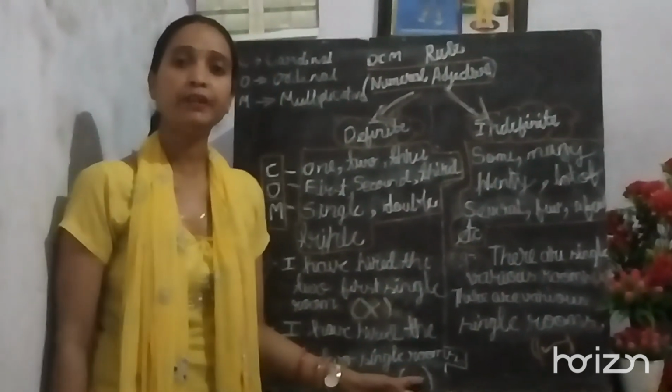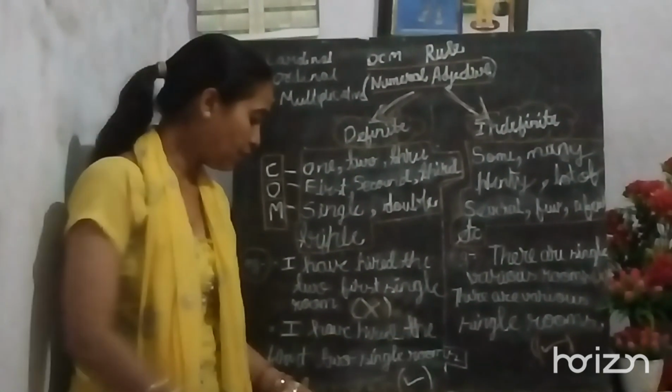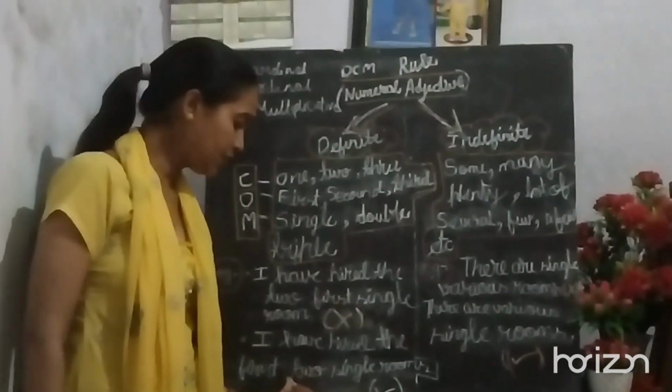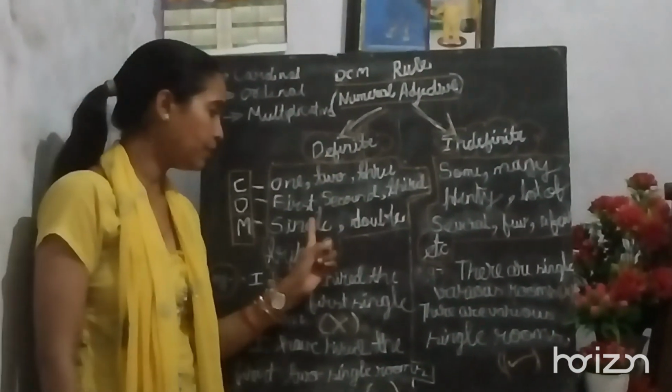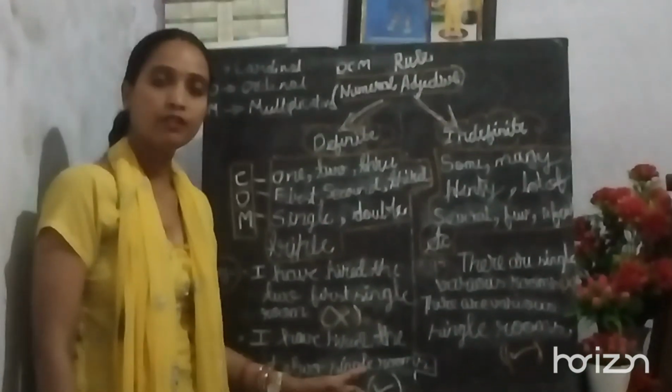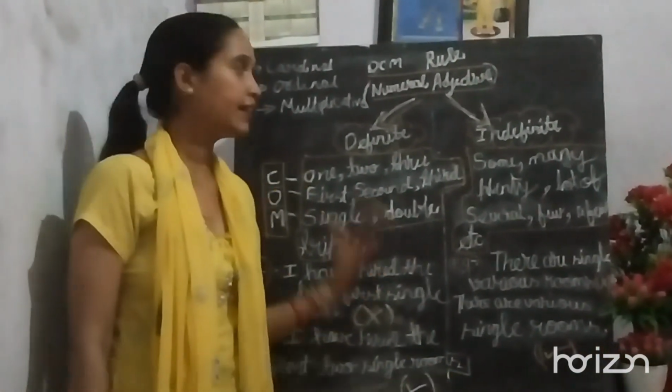Whereas the second statement is following the rule of OCM, because look here, the first two: first is ordinal, two is cardinal, O, C, M. The last one is M, that is single. So the second statement is following the OCM rule, and the second statement is correct.